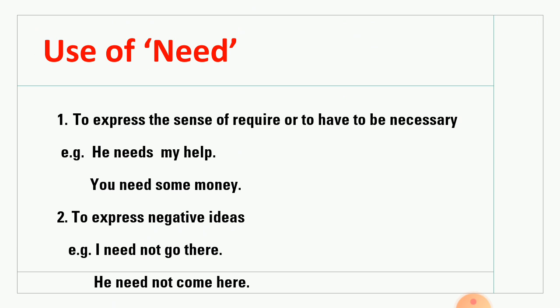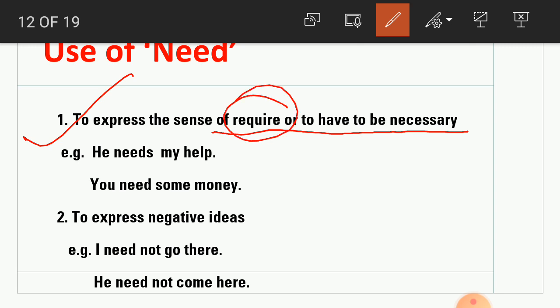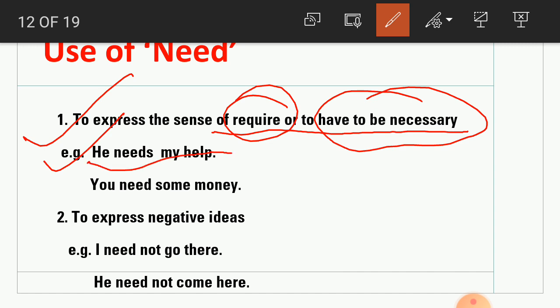Now need. Student, where need is used? To express the sense of required or to have, to be necessary. Need is used to express the sense of require and to have, to be necessary. For example, he needs my help. So here it expresses what? That there is the requirement or necessity. You need some money. This also indicates that here there is the necessary and requirement. That's why need is used here.